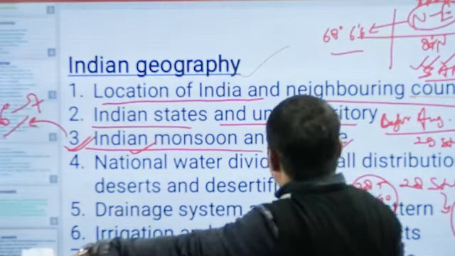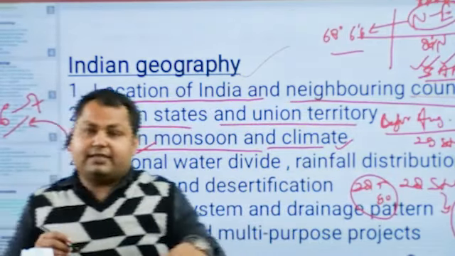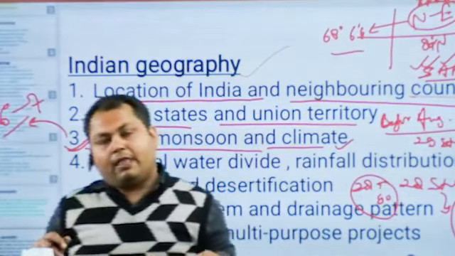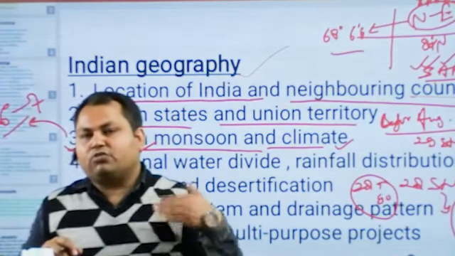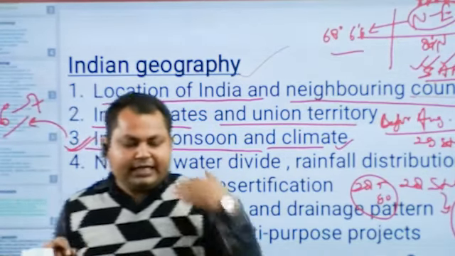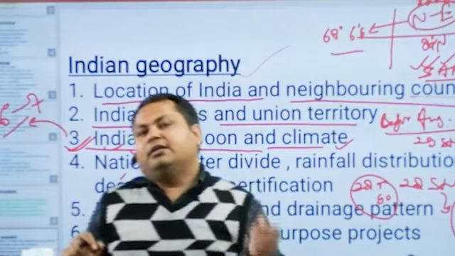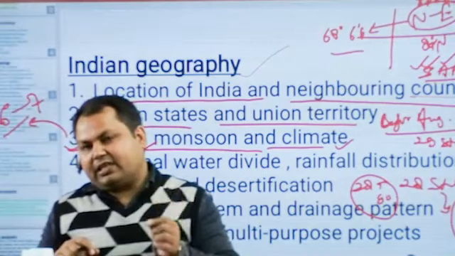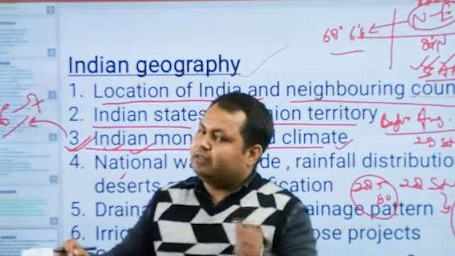The next component is the climate of India. Indian climate is a kind of monsoon climate that is decided on the basis of monsoonal activity, because India experiences monsoonal winds every time. India is maximally influenced by the monsoon in the world. India receives the maximum amount of rainfall in the world